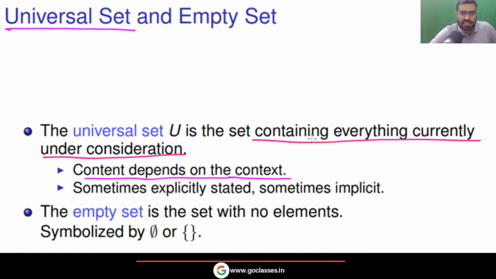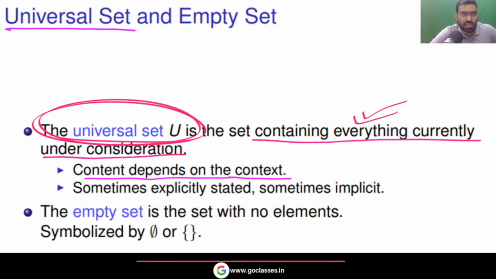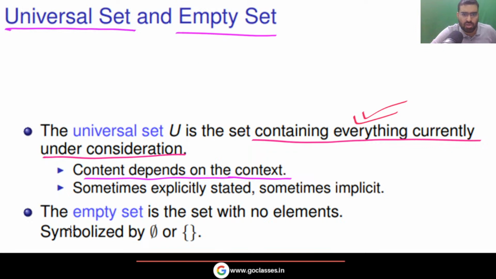So universal set contains everything that you consider, that is under consideration. This is important. Sometimes it will be given, sometimes it will not be given. If it is not given, it will be clear from the question, from the context. So don't worry about it. But anyway, the name itself is telling you this is universal. It contains everything that is under consideration. Empty set does not contain anything. Empty set is a set with no element. There is no element.